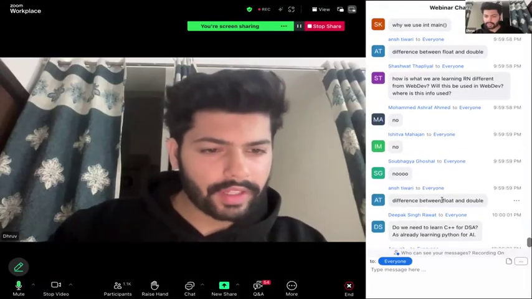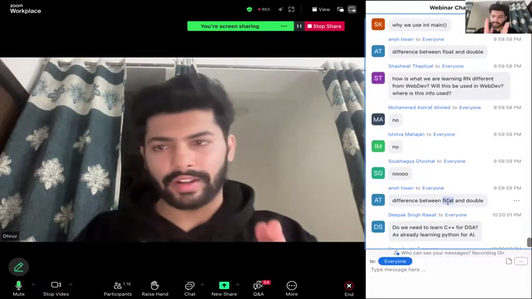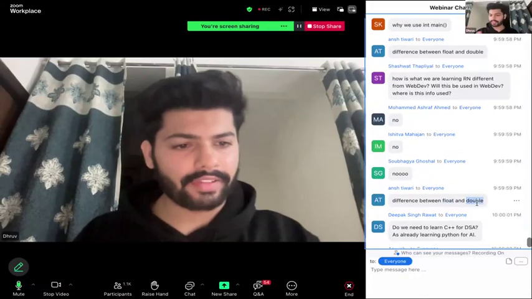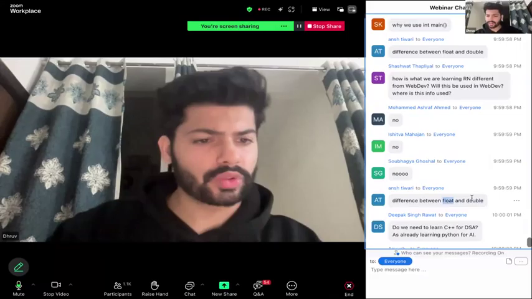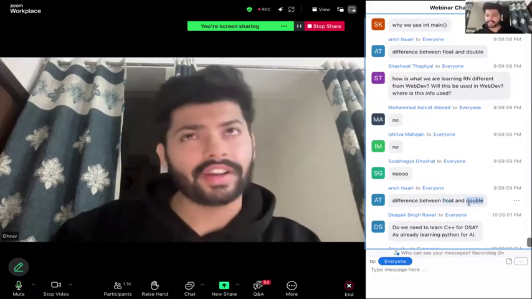Float and double. So Ansh, float can store with a little less precision. Double has better precision. I think float can store till 7, 8 decimals, and double can store around 15 to 18 decimals.